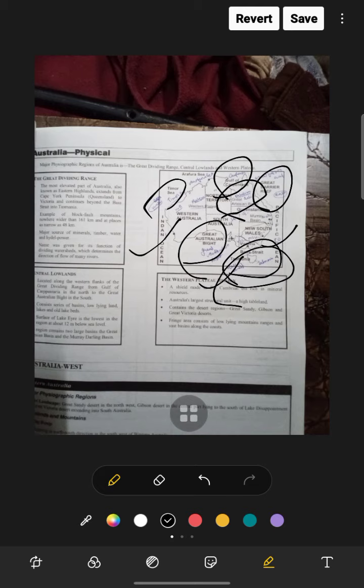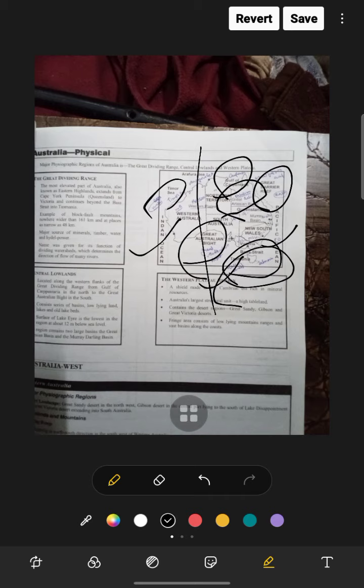Now the Western Plateau is a shield made of the Pre-Cambrian era, rich in mineral resources in Australia. The largest structural unit is a high tableland. It contains the desert region: Great Sandy Desert, Gibson Desert, and Great Victoria Desert. That is all in the western part. The fringe area consists of low-lying mountain ranges and vast basins along the coast.